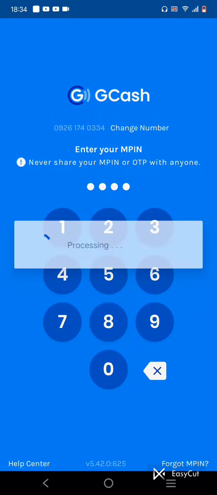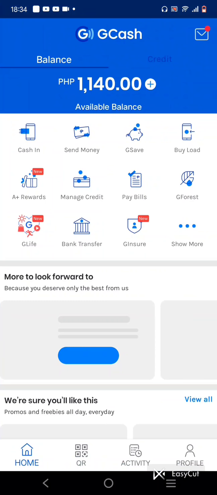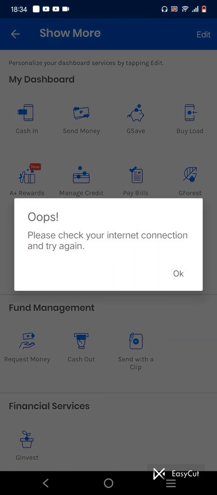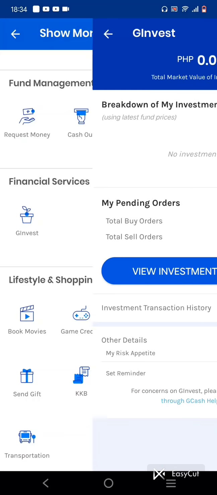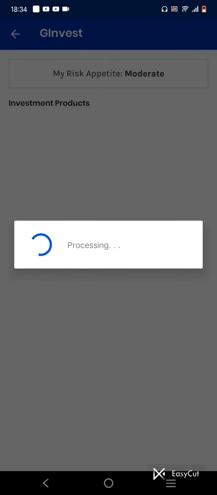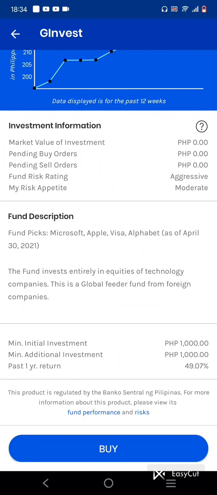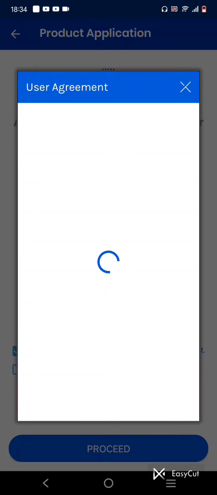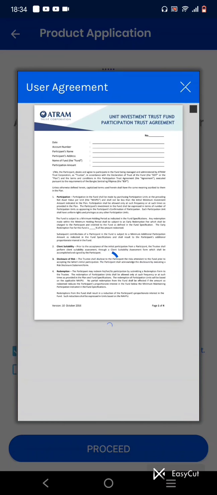Need to log in again. GInvest. Here, the products. ATRAM Global Technology Feeder Plan. So let's buy. Proceed. There's the statement. User agreement. So we are reading the statement.